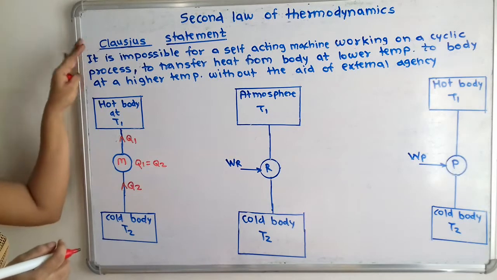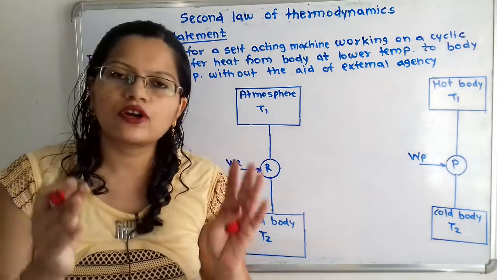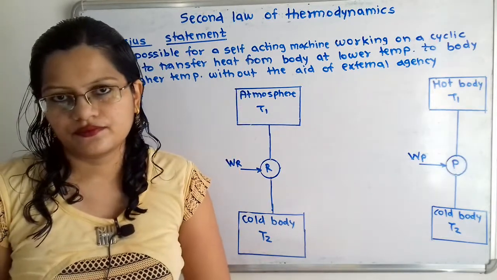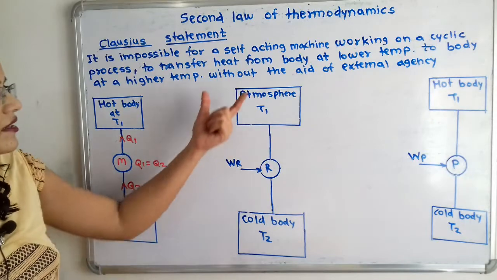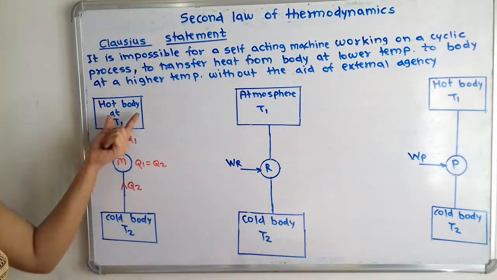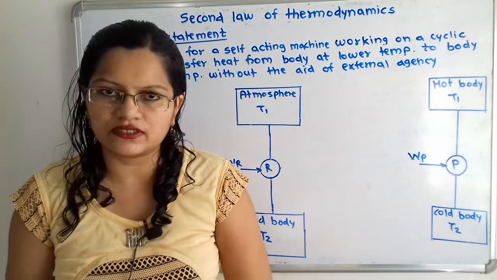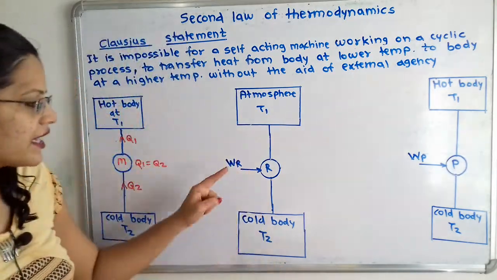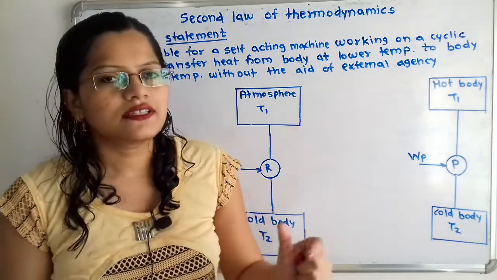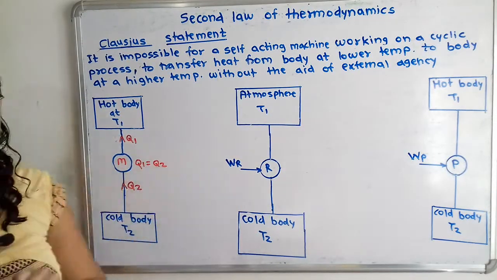But according to Clausius statement, this whole structure is impossible. Then what is the possibility hidden behind this statement? So we will again try to understand what is the possibility. This structure is impossible without the aid of external agency. Now we will add here the external agency, that is the work done. Then this whole structure or whole purpose is possible.